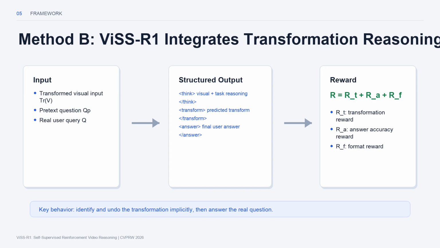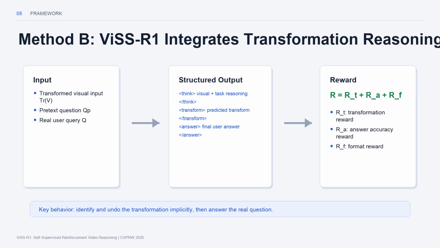To make this output controllable, the authors add a new transform tag to the response format. The model writes its reasoning inside think tags, the transformation prediction inside transform tags, and the user answer inside answer tags. During reinforcement learning, the reward has three parts: a transformation reward, an accuracy reward for the real question, and a format reward. This design changes the behavior we want from the model. It should not jump directly to the answer.